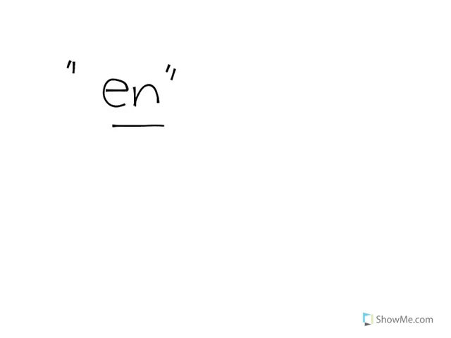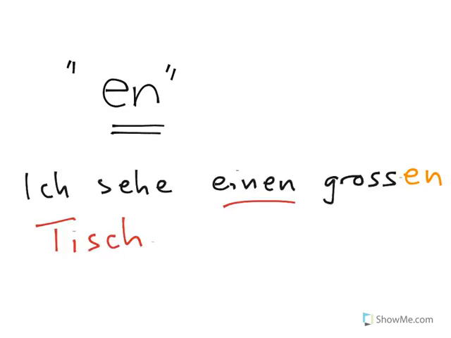There are just a few other times when adjectives add an en ending. In the accusative masculine, and I like to think of this as keeping the good times rolling with the en, or as what I call the rhyming rule. So, let me give you an example. Ich sehe einen großen Tisch. Who's doing the seeing? I am. I'm the subject. And then the object that I'm seeing is einen großen Tisch.